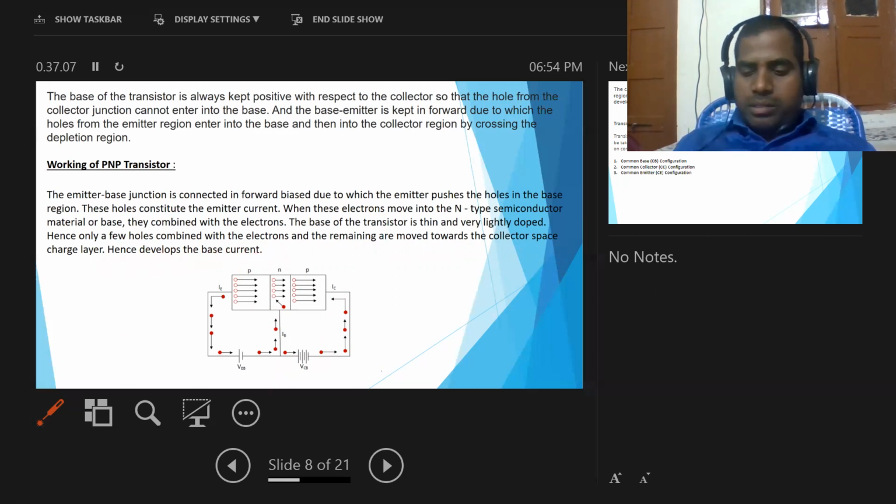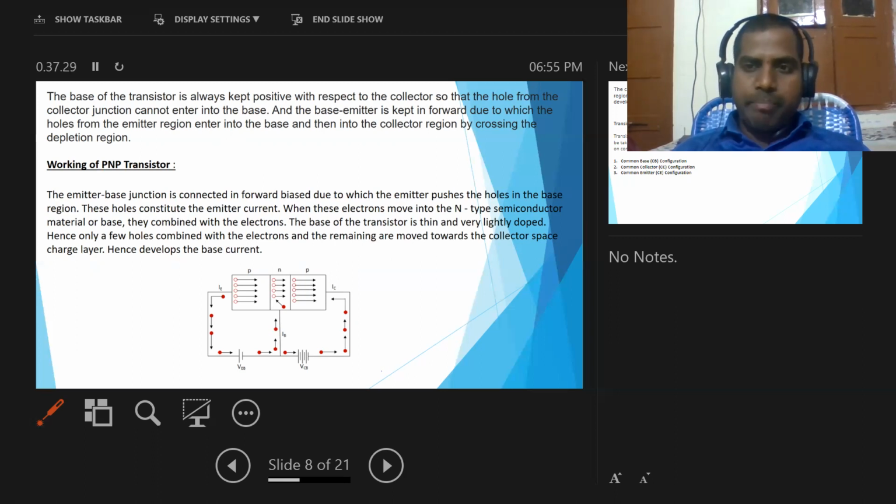So the few electrons in the base region combine with holes from the emitter region, and the remaining holes move towards the collector region. In that situation, some current is produced in the base region. That current is called the base current, denoted IB, due to free electrons moving from the base to the collector. Here IE is the emitter current, and it is produced due to holes.